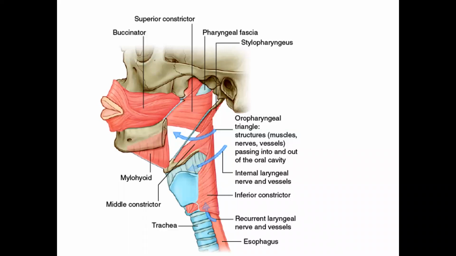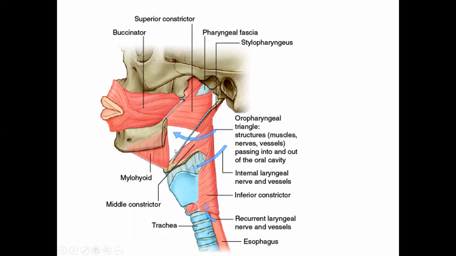So two structures pass through the gap between the base of the skull and the superior constrictor: the eustachian tube and the ascending palatine artery. There is a large gap between the superior constrictor and the middle constrictor. This large gap is called the oropharyngeal triangle.